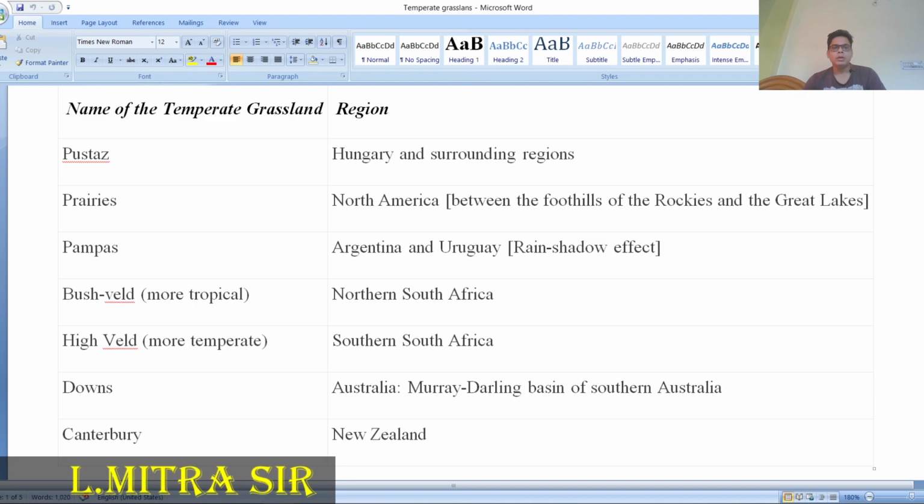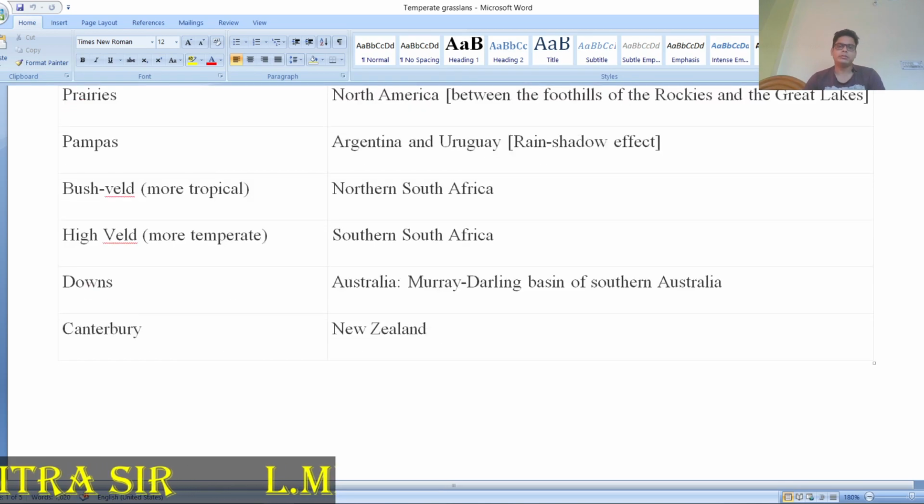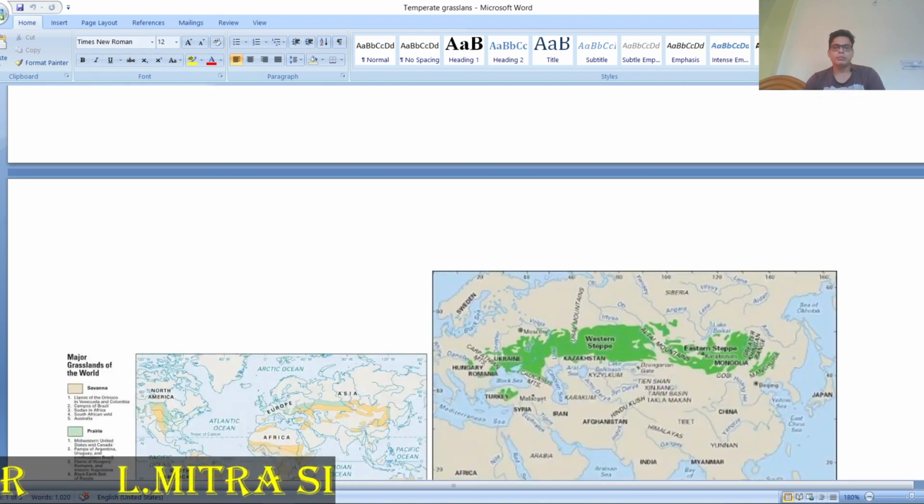The Bushveld is more tropical, where rainfall is higher, in northern South Africa, and the Highveld is found in southern South Africa. The Downs are located in Australia, and Canterbury is in New Zealand. So these are the locations.